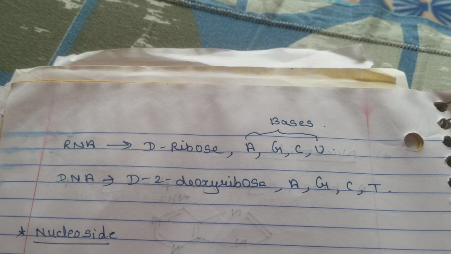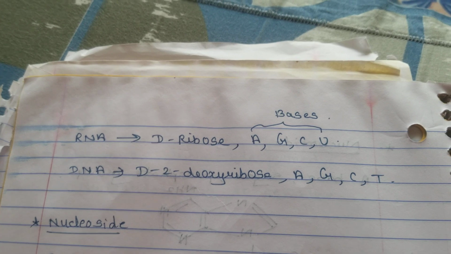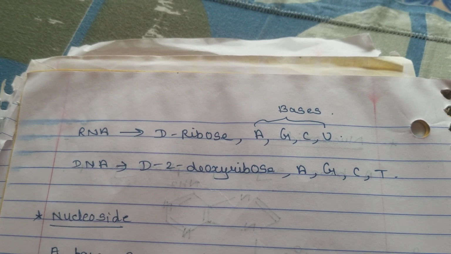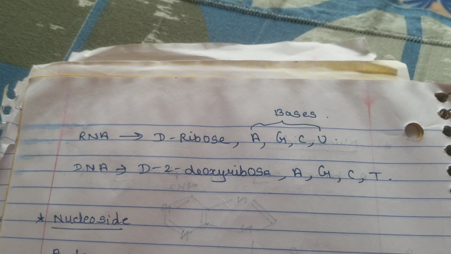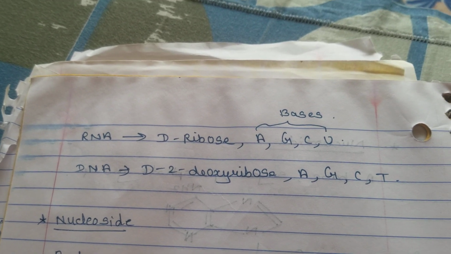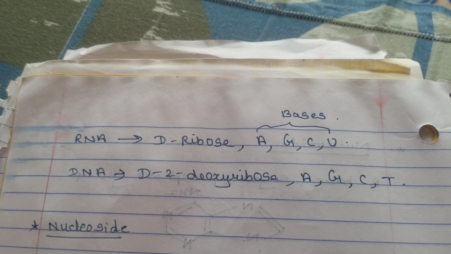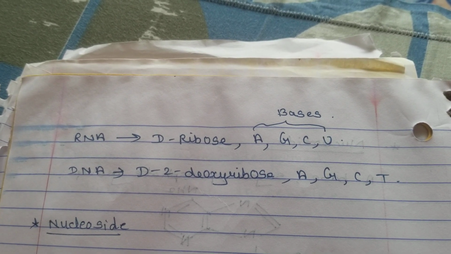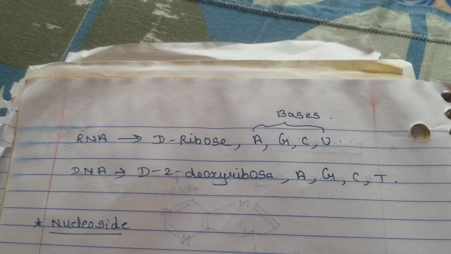It is in a straight form when a number of monomers combine. The nucleotide structure consists of 3 things: the monosaccharide, the nitrogen containing bases, and the phosphate. After that I told you which different bases are present in DNA and RNA, and also the two different types of sugars present in DNA and RNA.